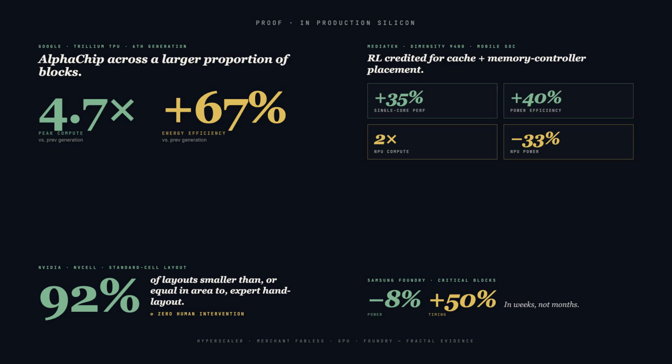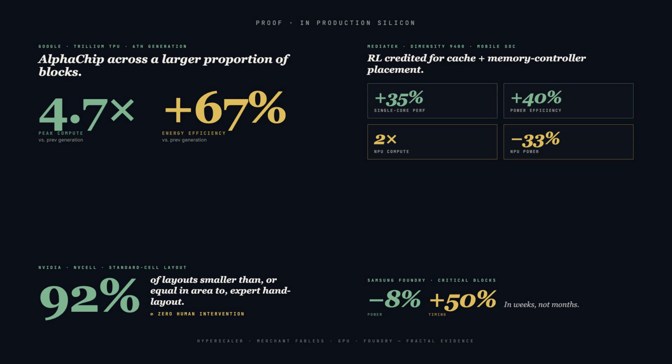The Dimensity 9400 SoC, deployed in millions of Android smartphones, delivered 35% higher single-core performance, 40% better power efficiency, and a neural processing unit with twice the compute at 33% less power. MediaTek executives explicitly credited the reinforcement learning algorithms for optimizing the cache and memory controller hierarchies.